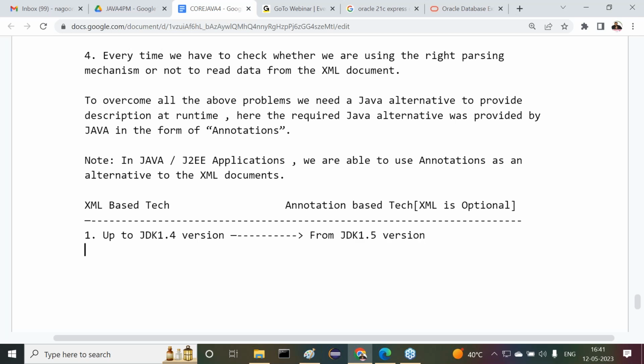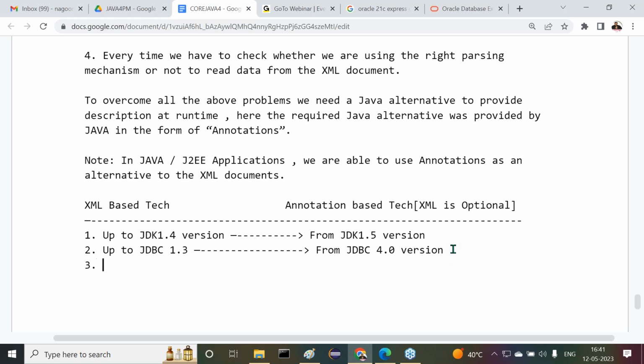From JDK 1.5 version, what is available here? Annotations. Next one is, up to, sorry, not JDK, JDBC 1.3 version. In one or two cases we can use XML now, but from JDBC 4.0 version onwards, everywhere we are able to use annotations. In one or two cases only in JDBC we are going to use XML, but if you want to use that, the version-wise differences we can understand.